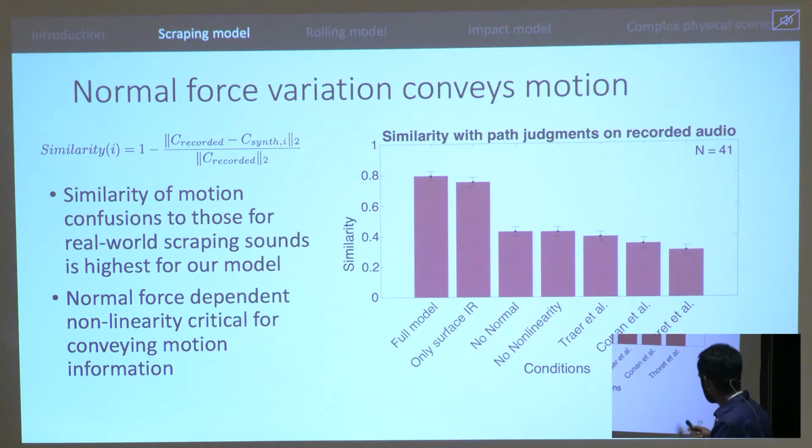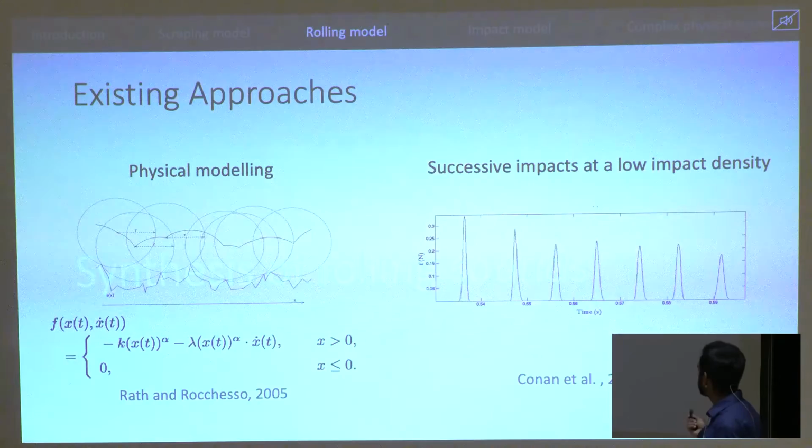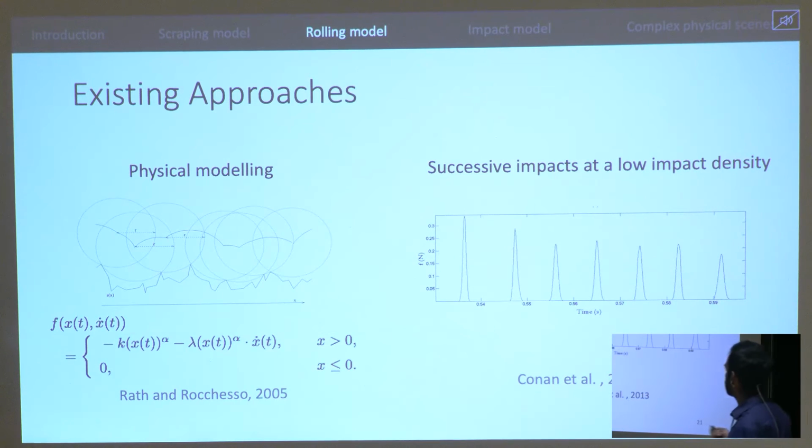So I'll briefly talk about rolling sounds. Again, there were two main existing approaches: physical modeling done by Rath and Rocchesso back in 2005, and Conan et al., who did a similar modeling for rolling sounds, where they treated rolling as successive impacts, but at a lower impact density than scraping sounds.